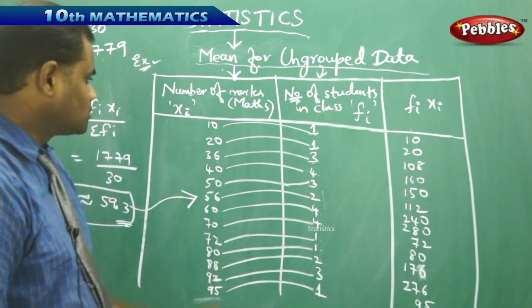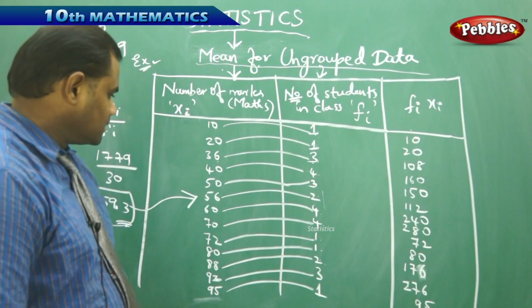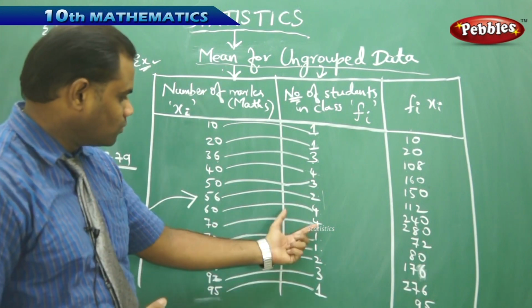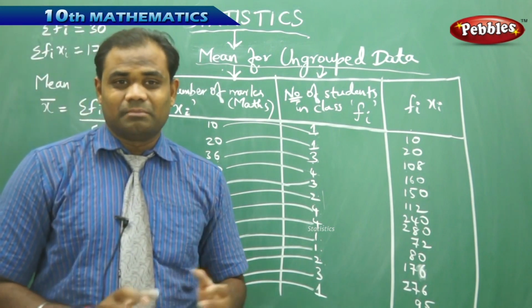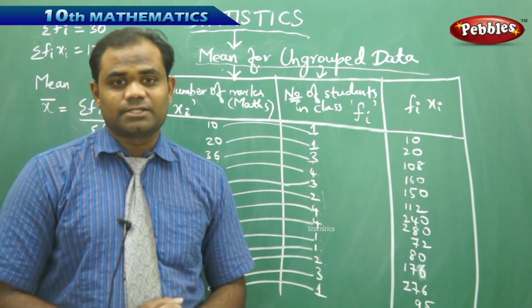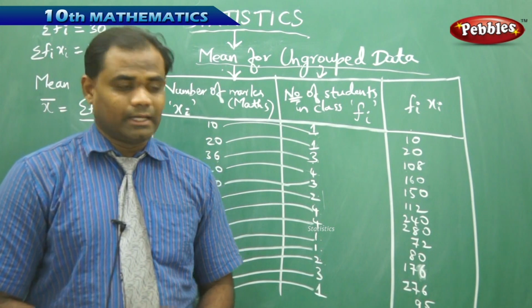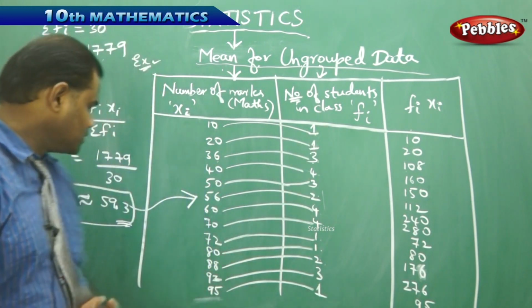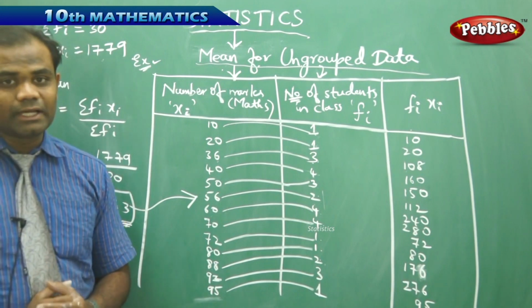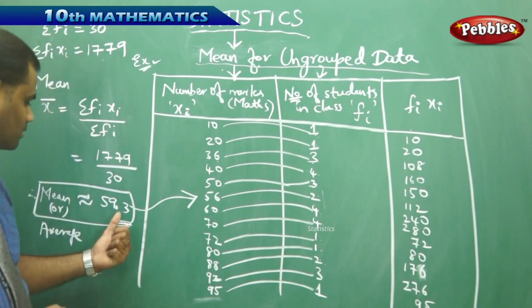Though there is one student who got 10 marks and the highest being 4 students who got 60, 70 and 40 marks, the clear picture for the teacher is that in the entire class we have the average of 59.3.